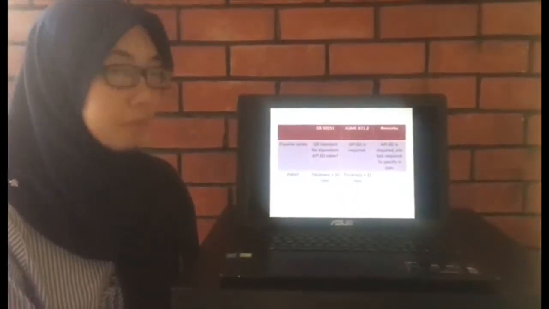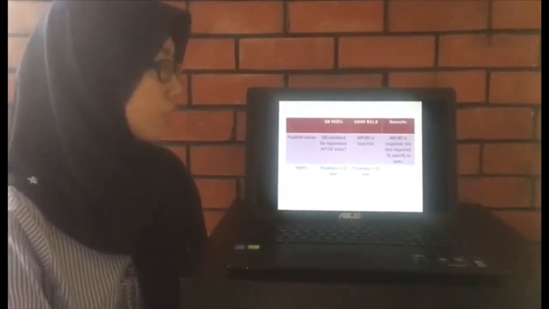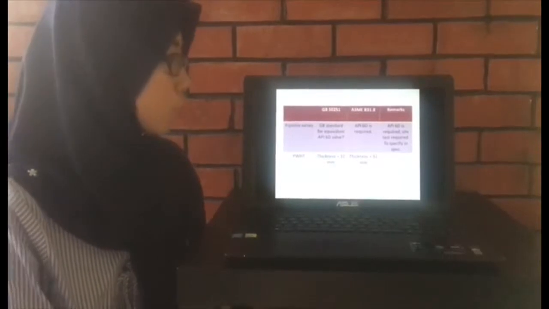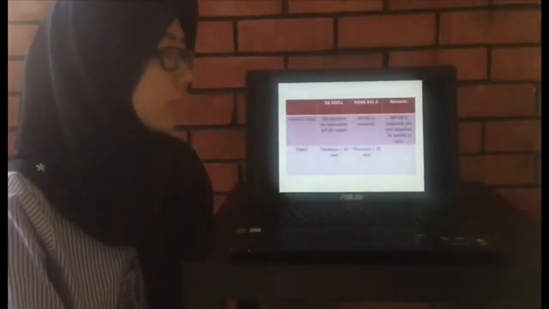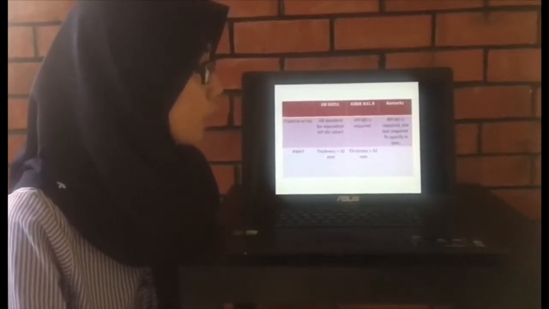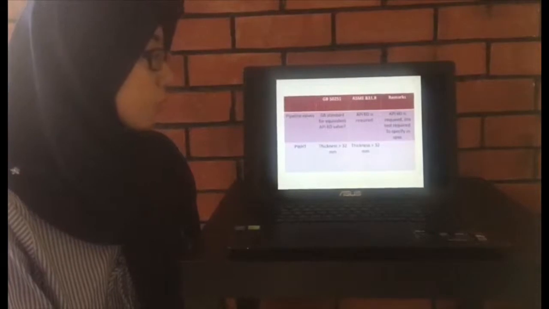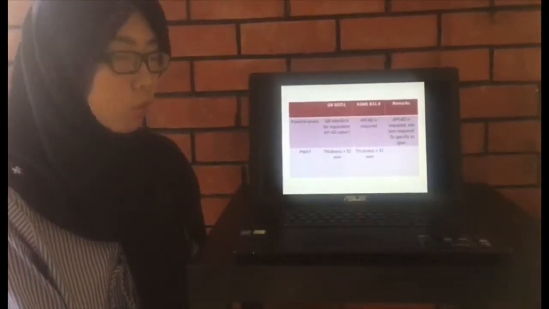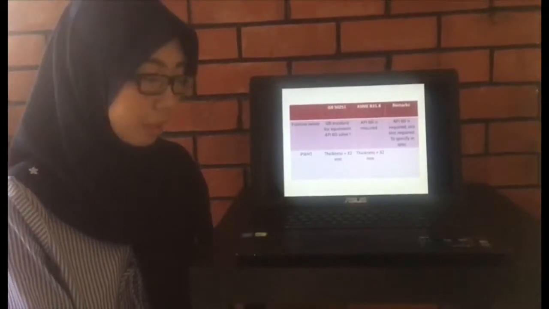Okay, now for the pipeline valve, for GB 50251, it is not sure whether the GB standard is equivalent to API 6D valve or not, but for ASME B31.8, API 6D is required. The remarks: API 6D is required, site test required to specify in spec. And the last one, for the PWHT, for both GB 50251 and ASME B31.8, the thickness should be more than 32 mm.